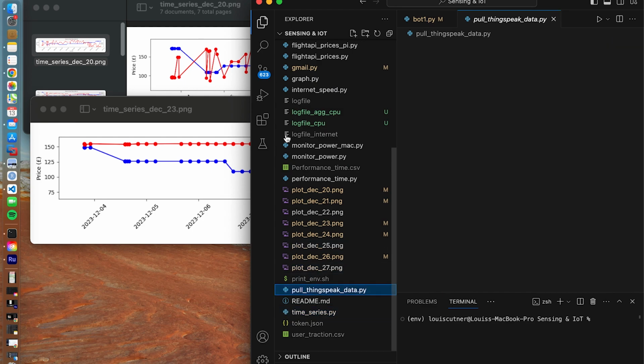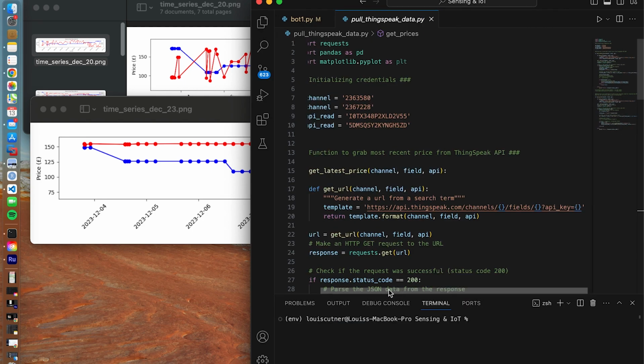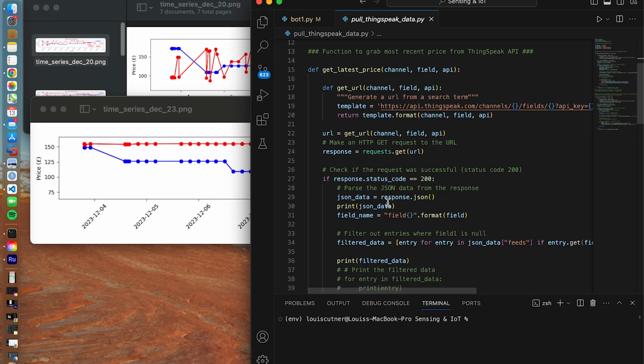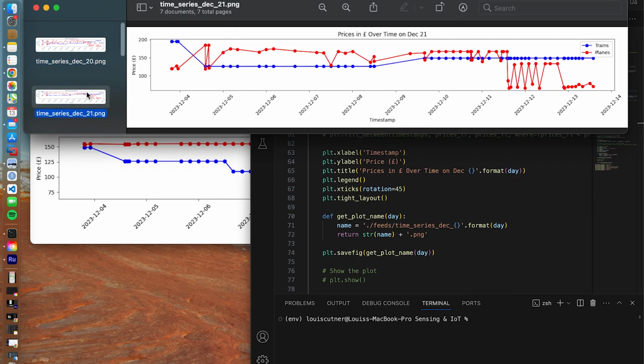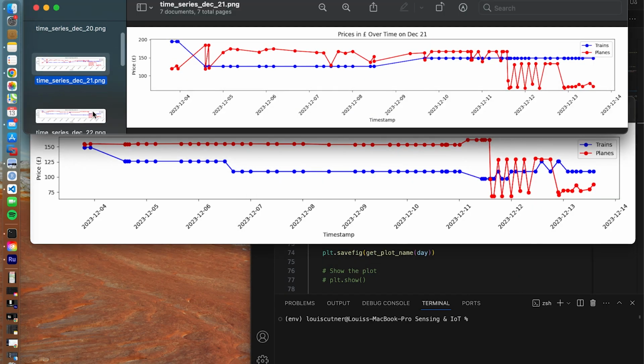This script accesses the API information and plots it, so trains in blue and flights in red. You can see that I changed the departure airport from Heathrow to Luton to access the more low-cost carriers.